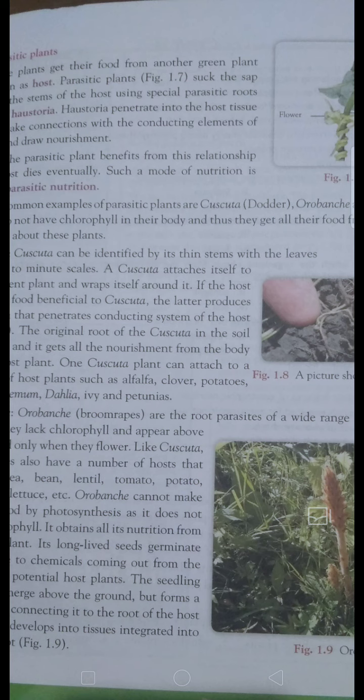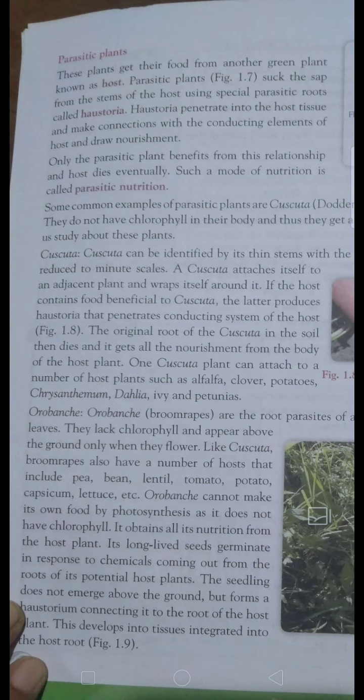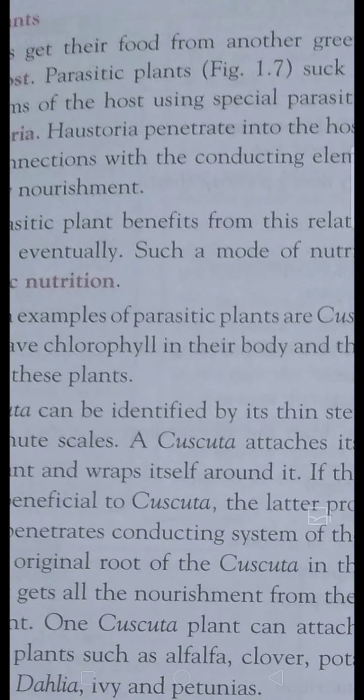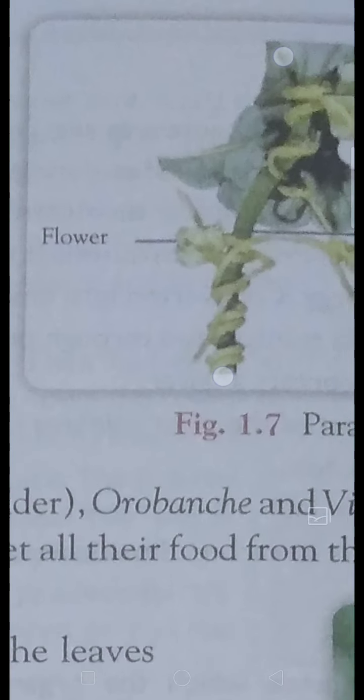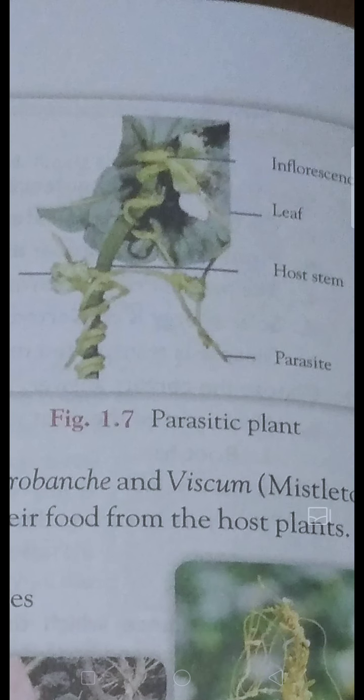Here what happens? They take the food and support from the other plant. That other plant is called the host. In the picture you can see one plant, and another creeper plant that has surrounded it. You can see cucumber and bottle gourd. These creepers only take the support.